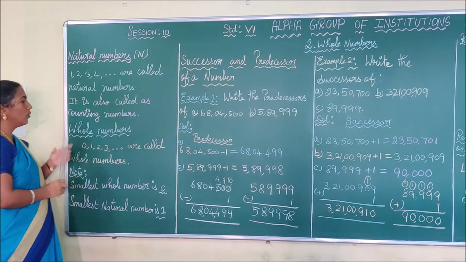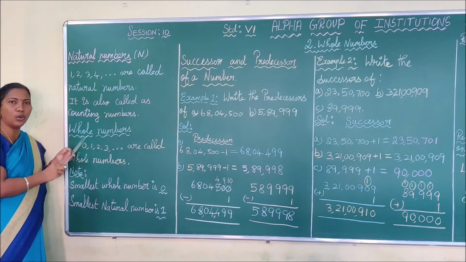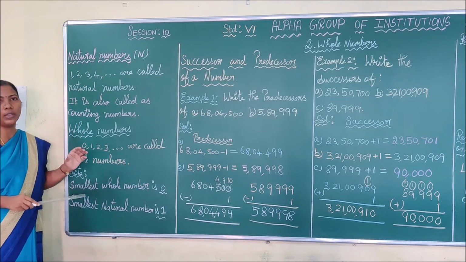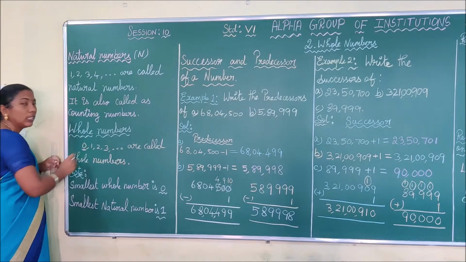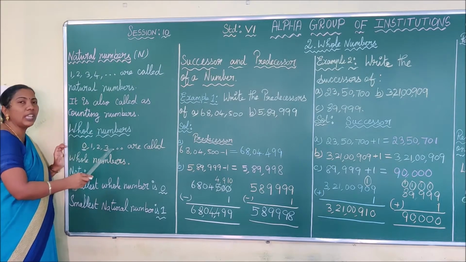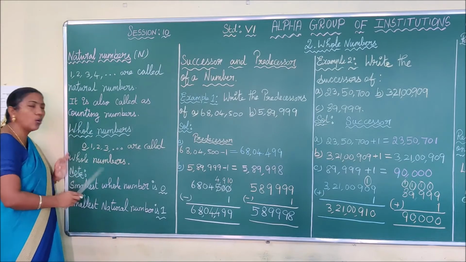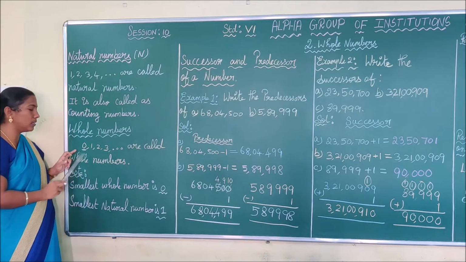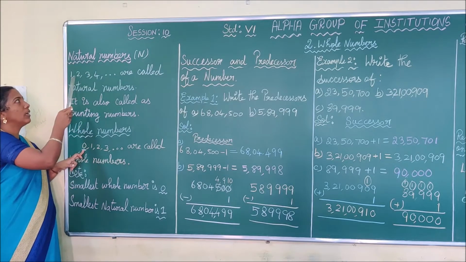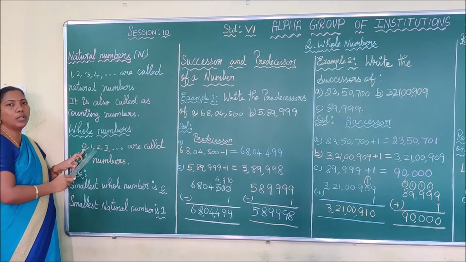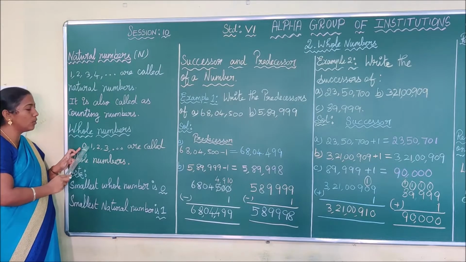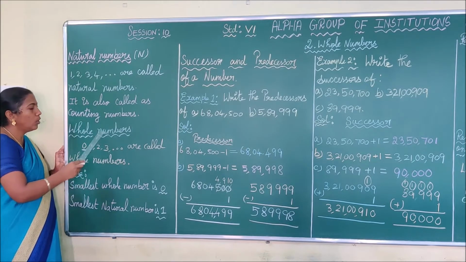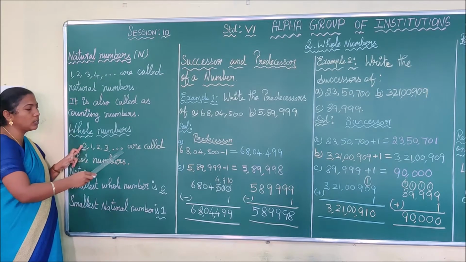Okay. Next we are going to see whole numbers. What is meant by whole numbers? Along with the natural numbers, we are including one more number. That number is 0. Thus 0, 1, 2, 3, etc. are called whole numbers. The only difference between natural numbers and whole numbers is 0. In natural numbers, you start with 1. In whole numbers, you start with 0. Thus 0, 1, 2, 3, etc. are called whole numbers. Whole numbers start from 0 and go on without end.